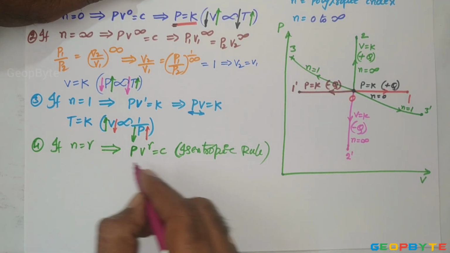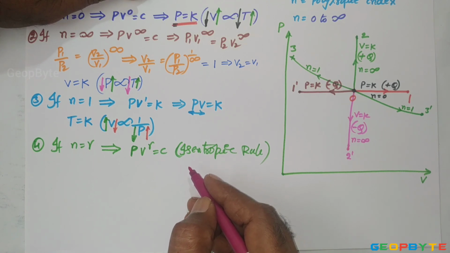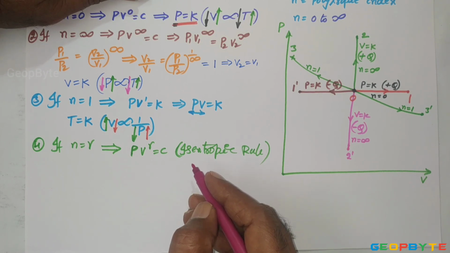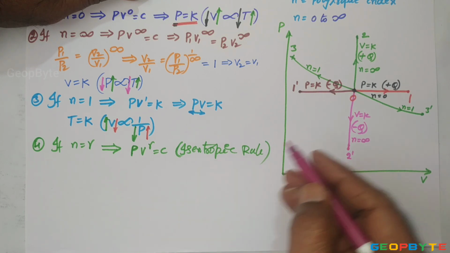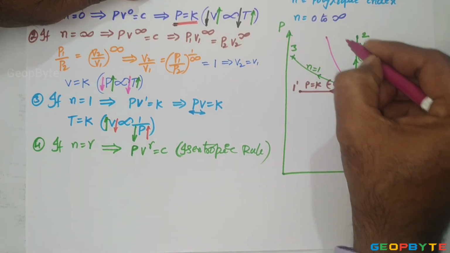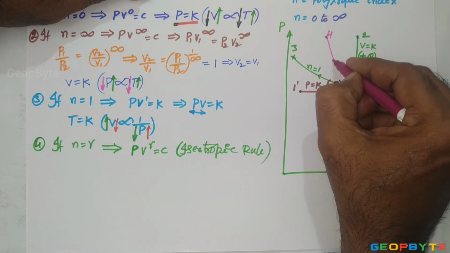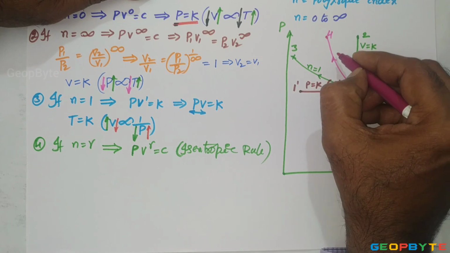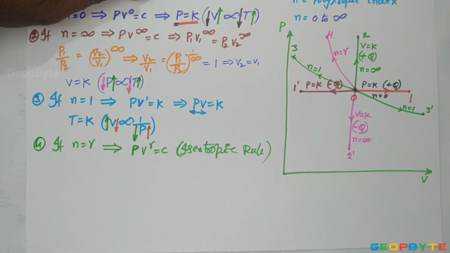This process may be either compression, or expansion by adding insulation. If it is compression, as we know, pressure increases but volume decreases. It comes like this. 0 to 4 is the isentropic compression where n equal to gamma.